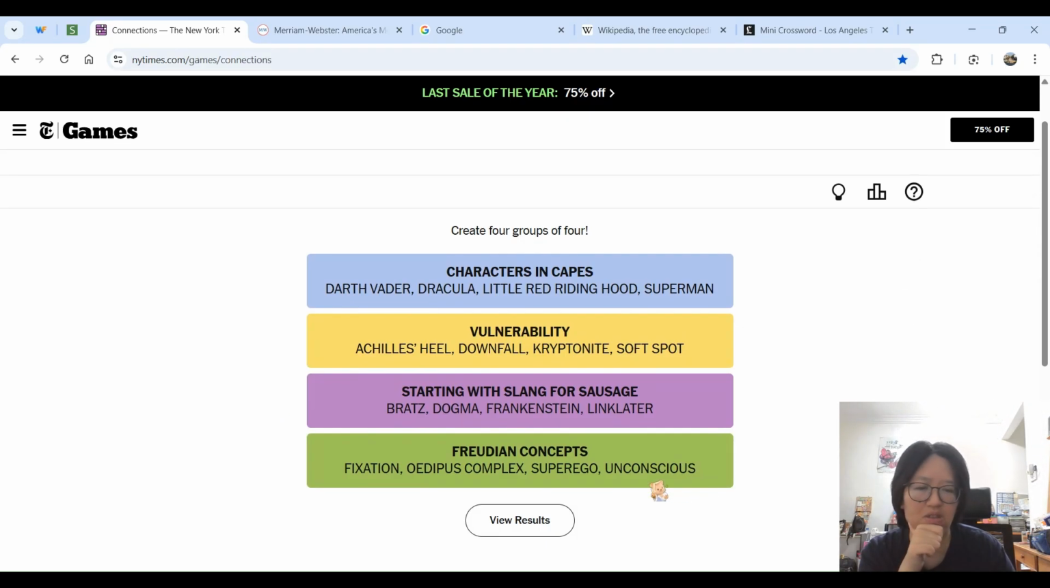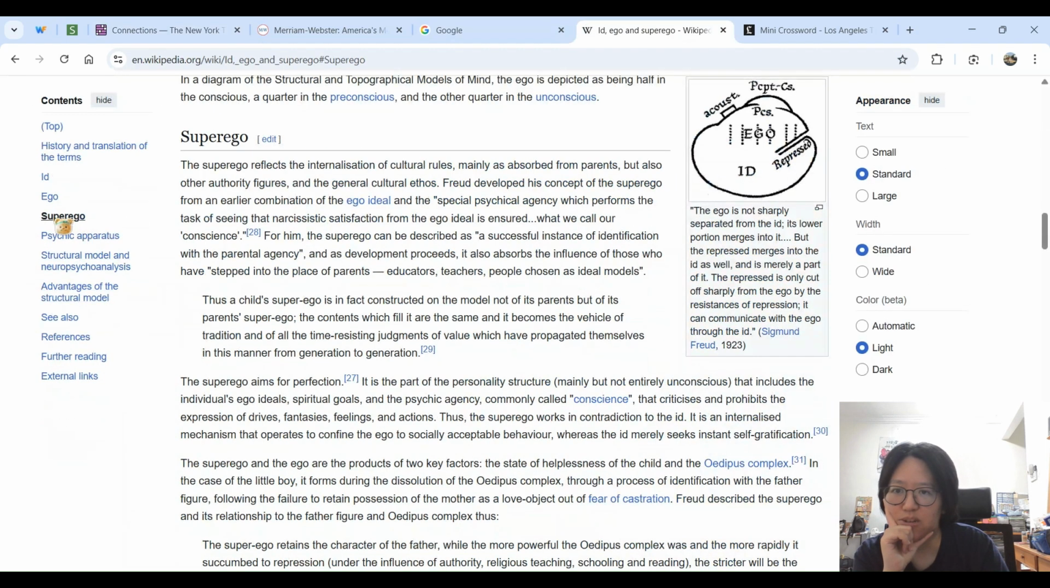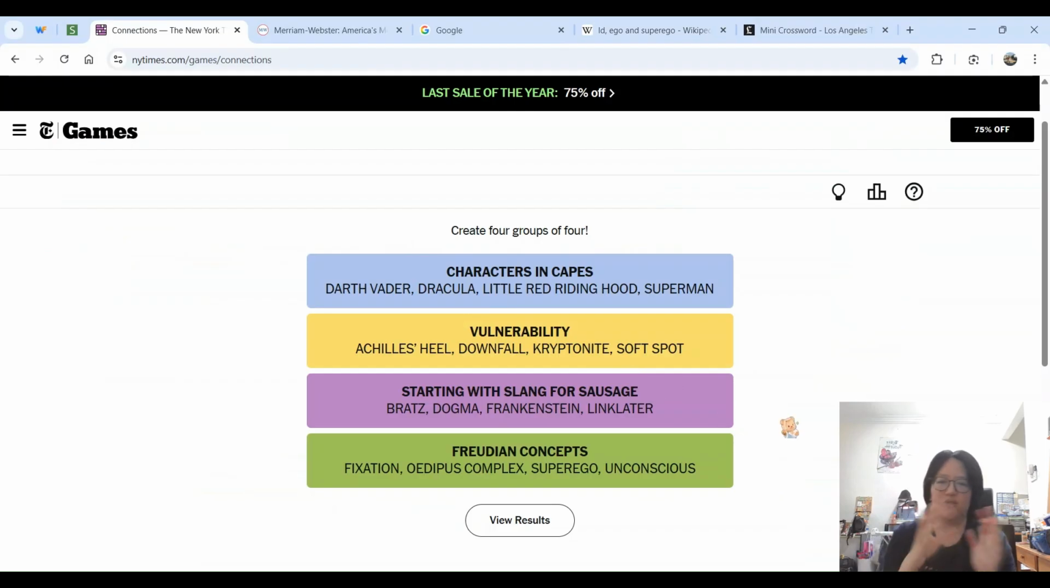Unconscious. Yes, which I always get confused between your subconscious and your unconscious, which I think are two very different things, but they almost sound alike, so that's why I keep mixing those up. But yeah, feel free to read more into what a super ego is. It's a Freudian concept. The super ego reflects their internalization of cultural rules, mainly as absorbed from your parents, but also other authority figures and the general cultural ethos. Okay, that's not what I expected, but yeah, very psychologically conceptualizing me.